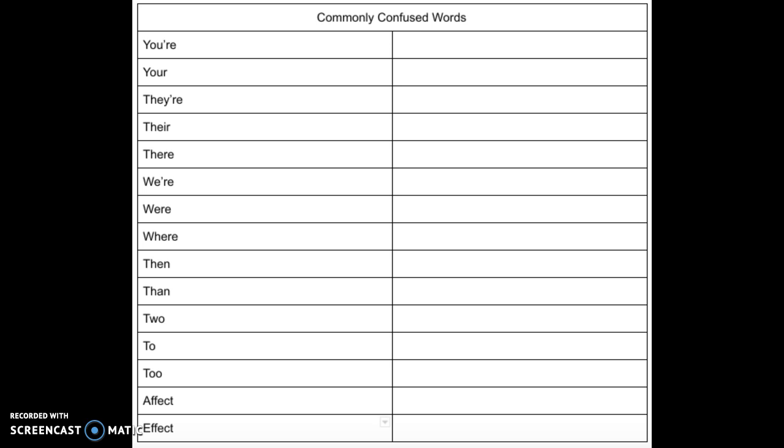Then we have were, W-E-R-E, which is the past tense of are. So we were going to the park yesterday, we were doing our homework, we were listening to music. Finally, in this set we have where, W-H-E-R-E, and this is used to ask about location.